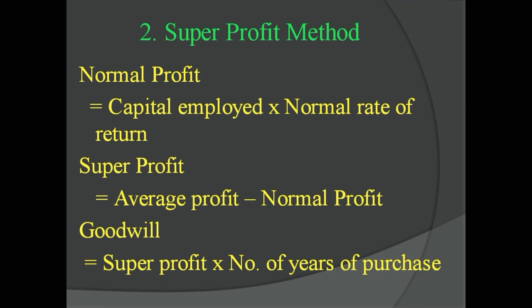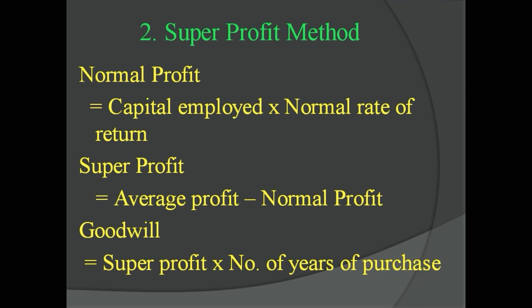The fourth step is to calculate super profit. The super profit is to be calculated by subtracting normal profit from average profit. That is, super profit is equal to average profit minus normal profit.